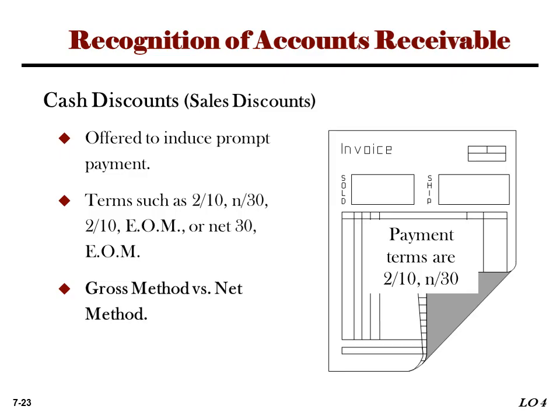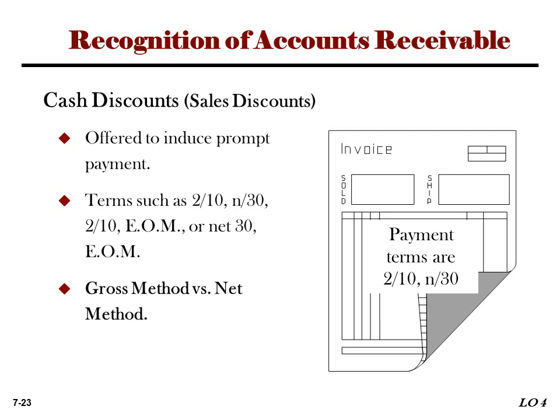Why do those terms become an essential matter? When recording receivables, accounting must consider those discounts because customers may pay either within the discount period or after the discount period. So the revenue recording can change depending on the method used. The method is either the gross method or the net method. The gross method means we record the sale at the full invoice price. If a customer takes a discount, we record the discount later as a sales discount.